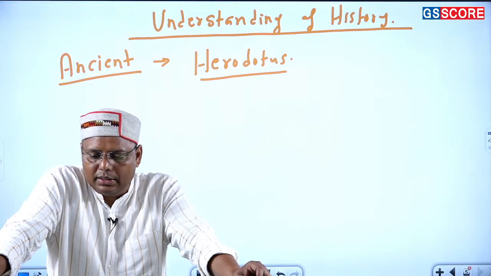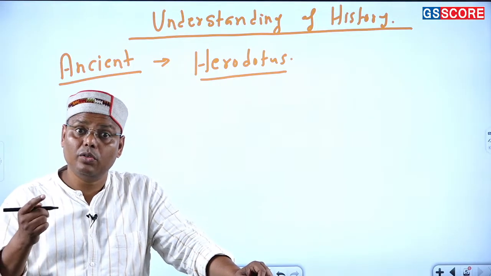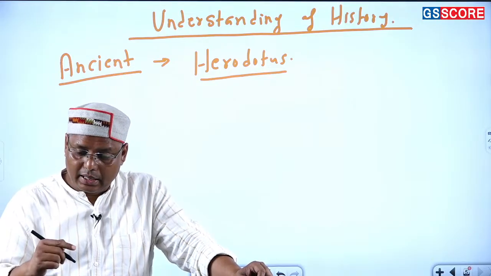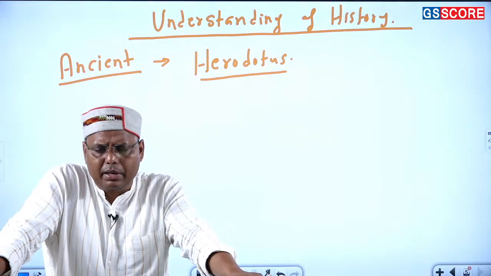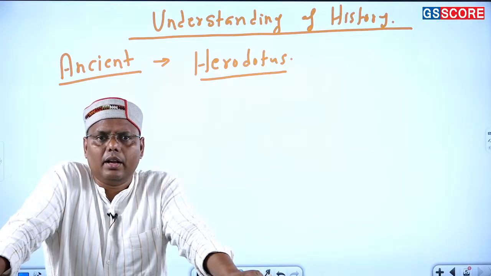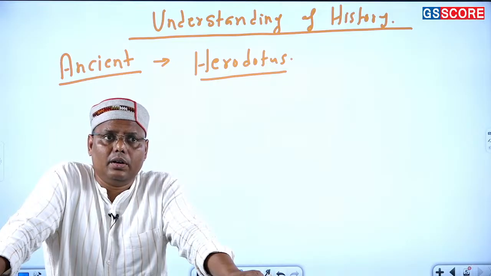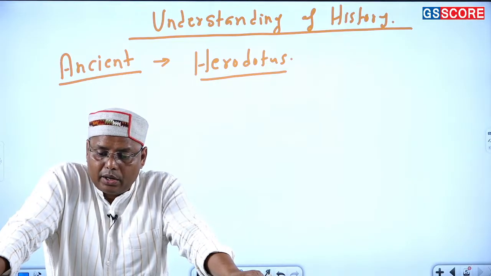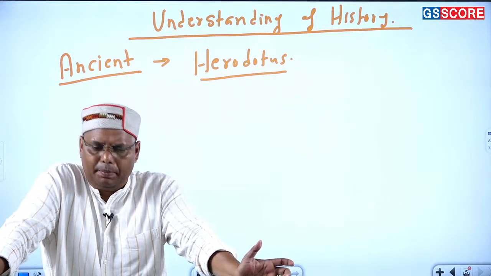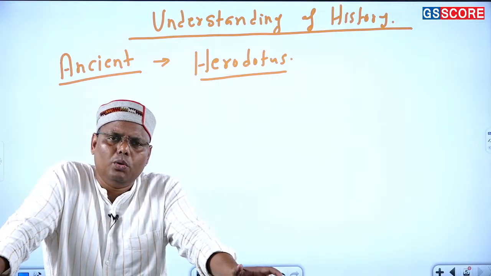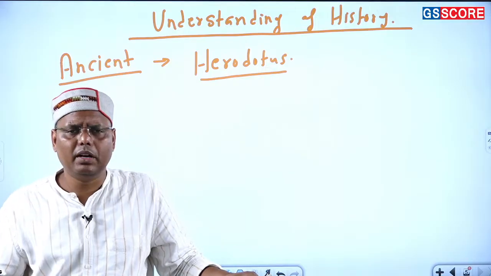Again, I have been repeating, what does he say? He says that whatsoever important events are happening, either in the past or in the contemporary times, specifically he talks about the contemporary times, everything should be recorded, right? Why should this be recorded? Because it is very important, a sort of important duty for us, to record all those things so that we can make future generations aware of them. That is the idea they have been putting forward. So that was the definition given by this fellow Herodotus.